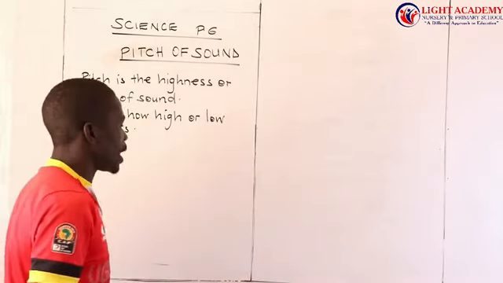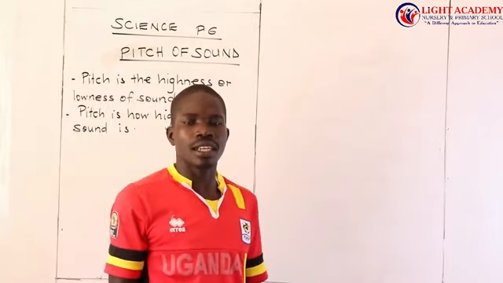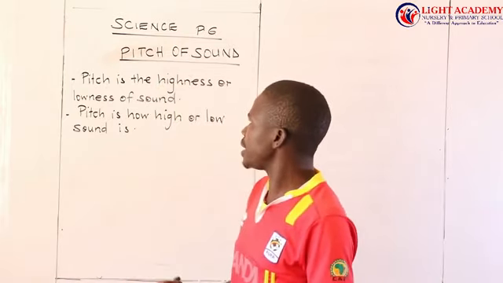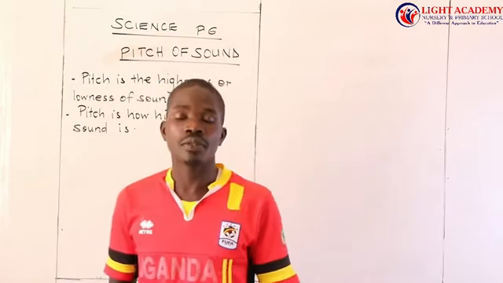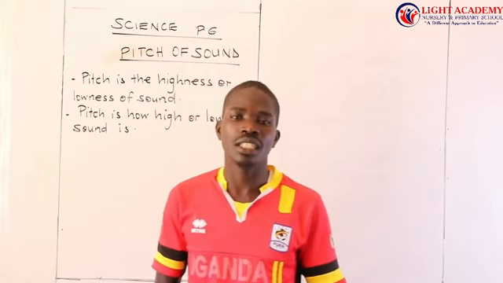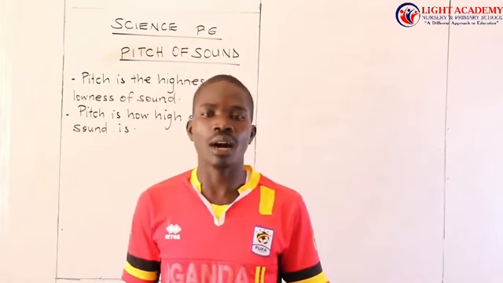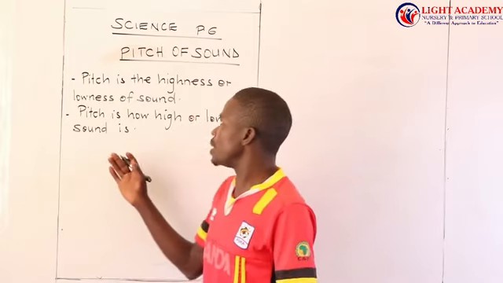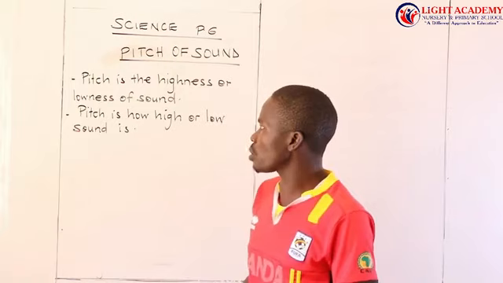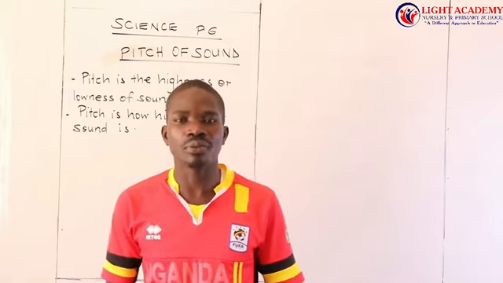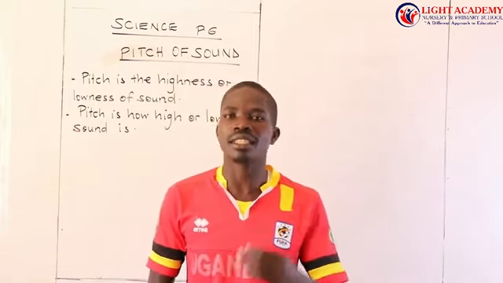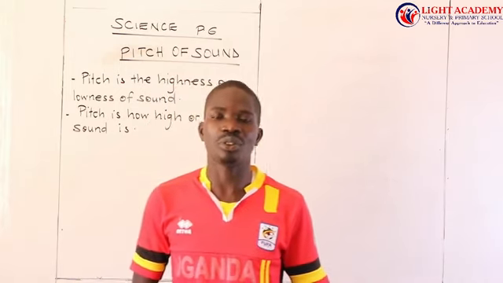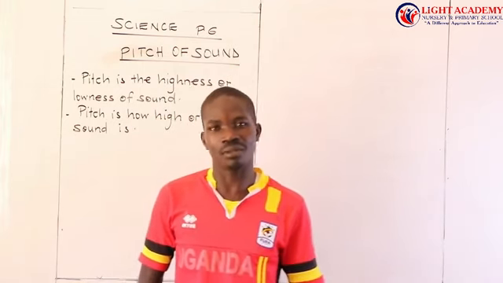And then from there is another term which is so connected to this one, which we call the volume of sound. Volume of sound is the loudness or softness of sound. But we are saying pitch is the highness or lowness of sound. If you don't want to describe it like that, we say pitch is how high or low sound is. That is what we call pitch of sound.